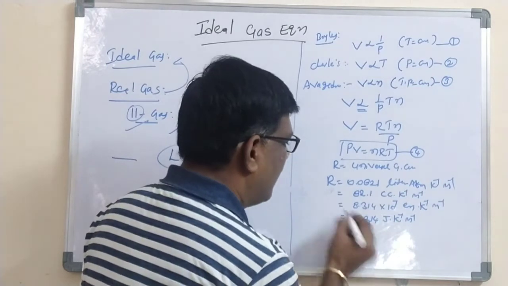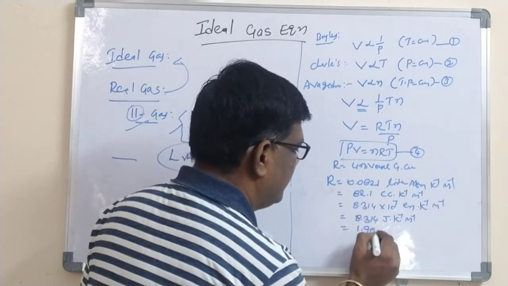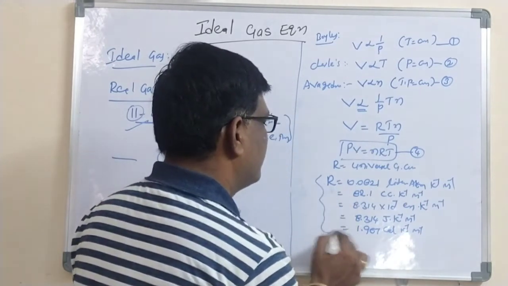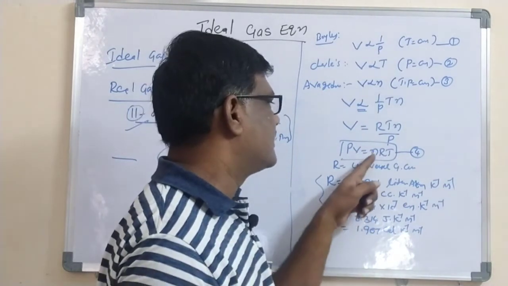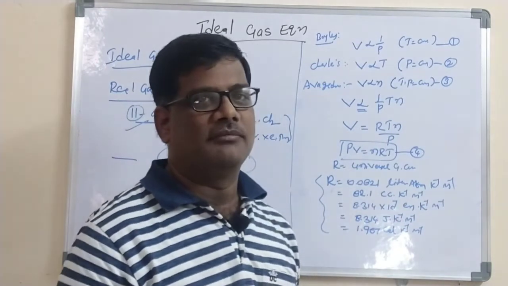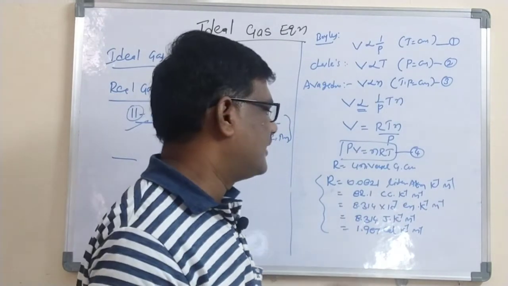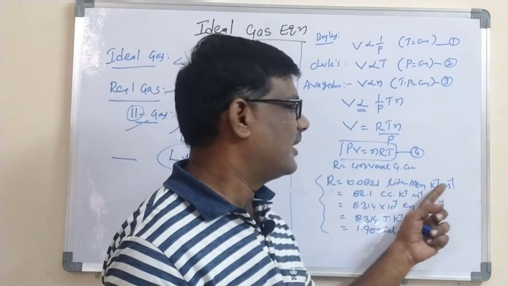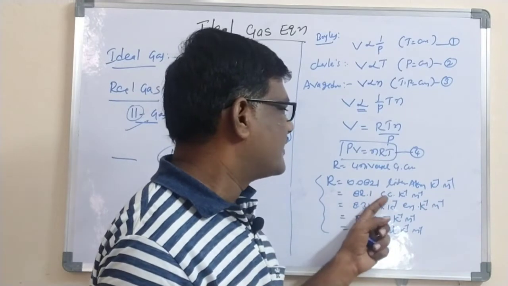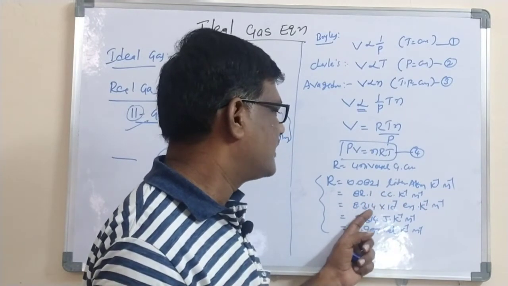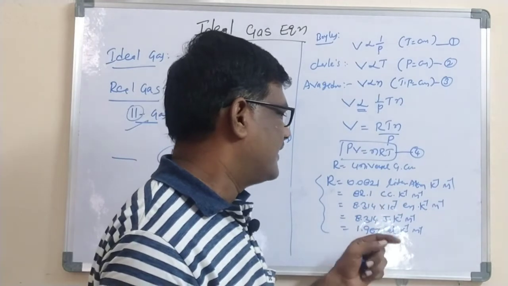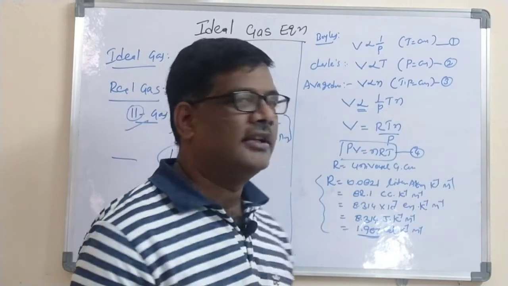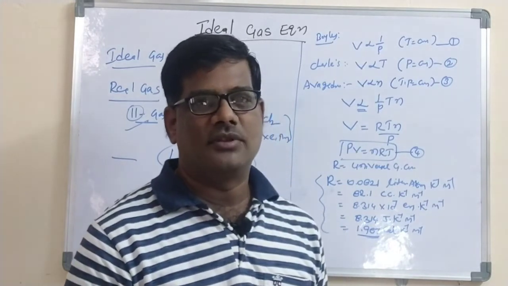Last and final one, the R value is 1.987 calories per Kelvin per mole. So these are the values of R. We use this R value in solving problems. Based on the problem, we will take different R values. R is equal to 0.0821 liter atmosphere per Kelvin per mole, 82 cc atmosphere, in ergs 8.314 into 10 to the power of 7, in joules 8.314, and in calories 1.987, which is approximately equal to 2.